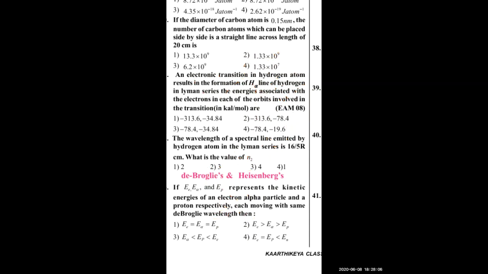So the final form is m1 by EK1 is to m2 by EK2 is to m3 by EK3. This is one way of writing the formula. Otherwise, m1 is to m2 is to m3 is equal to EK1 is to EK2 is to EK3. Just substitute the values for electron, alpha particle, and proton. Alpha particle mass will be more, and electron mass will be very, very less. There you can easily understand.